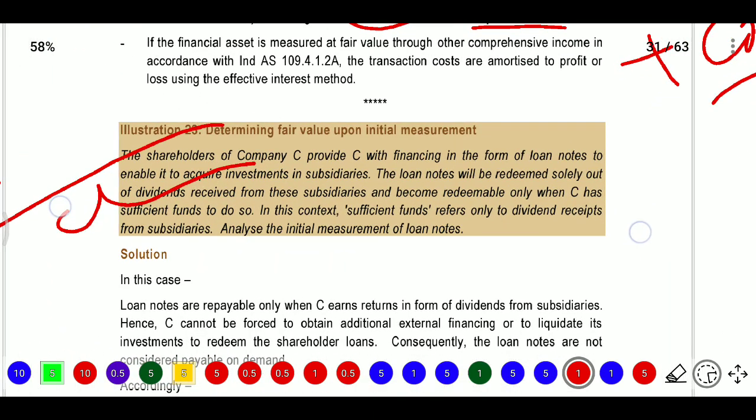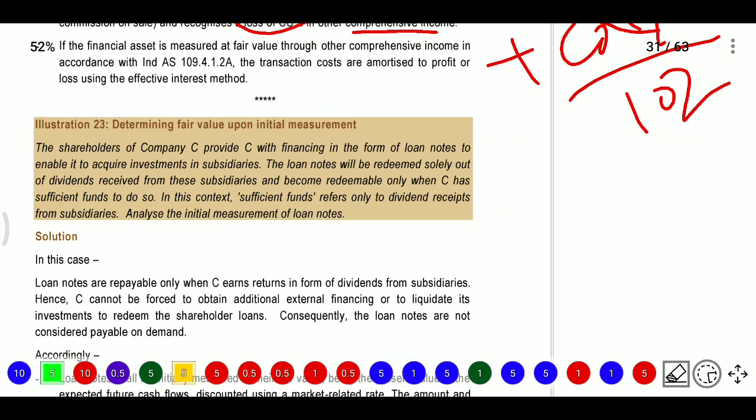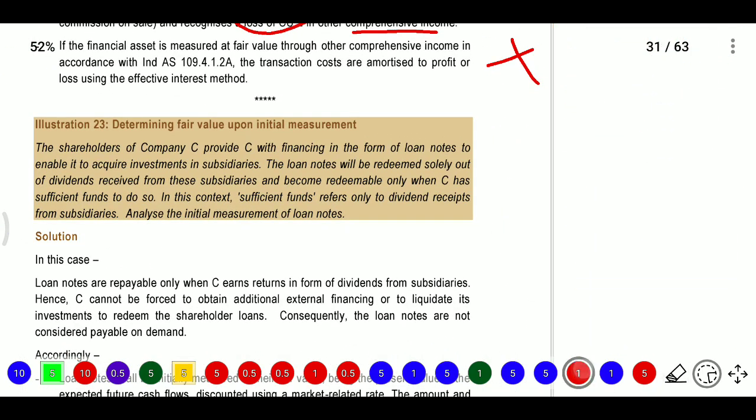Next, determining the fair value. Question number 23: company C is there, with some financing in loan notes. The shareholder of company C provided C with financing in the form of loan notes to enable it to acquire investments in subsidiaries.